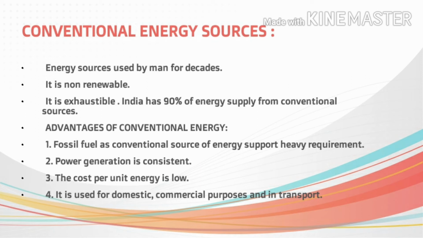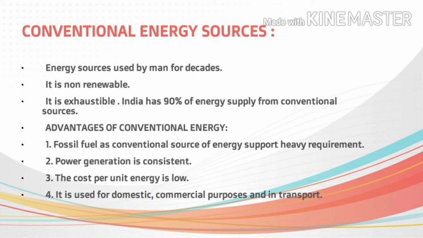Now we will talk about the advantages of conventional sources of energy. The first advantage is that fossil fuels as a conventional source of energy support heavy requirements. When fossil fuel combusts, that is when it burns, it releases a huge quantity of energy, which can supplement any kind of energy requirement for any kind of industry.